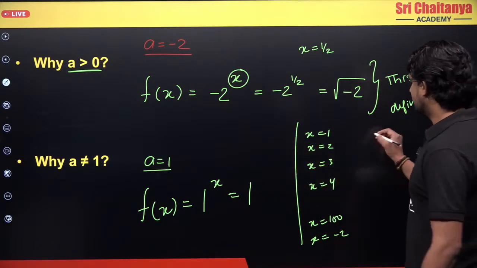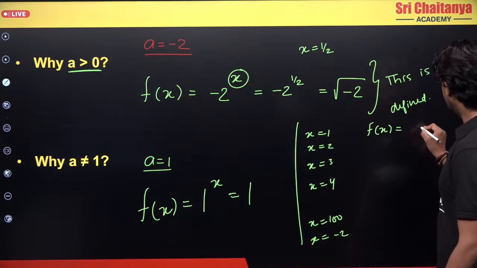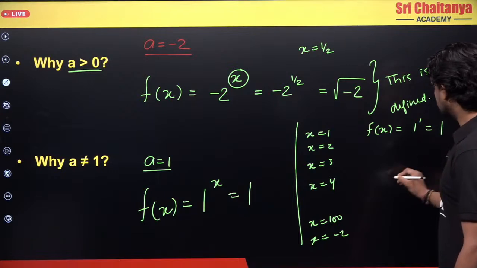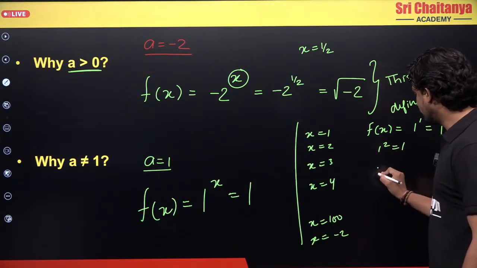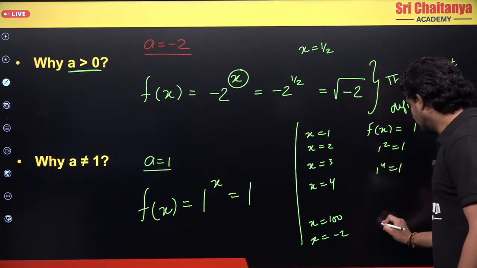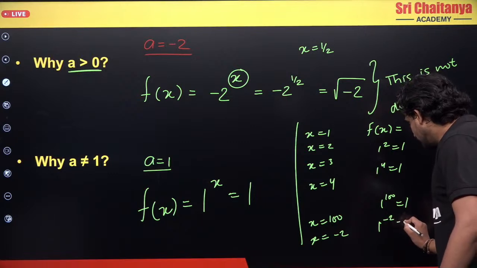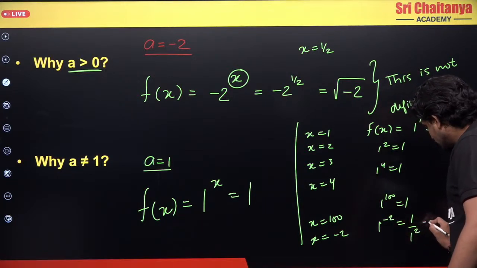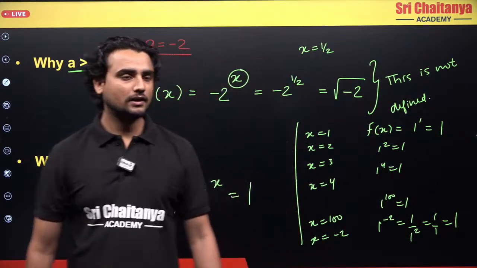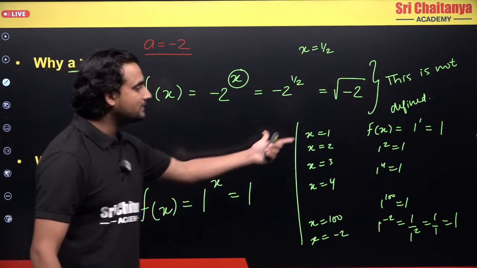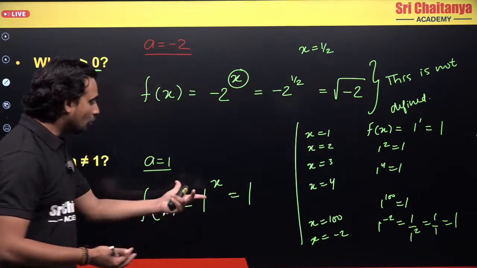So what do I get? Here I'll get f(x) equals 1 raised to 1, that is equal to how much? 1. Here I'll get how much? 1 raised to 2 is equal to 1, 1 raised to 4 is equal to 1, 1 raised to 100 is also equal to 1, and 1 raised to -2 can be written as 1 upon 1 squared, that is 1 by 1, equal to 1. So what do you see here? We see that whatever value of x you are taking here, the value of my function is constant.